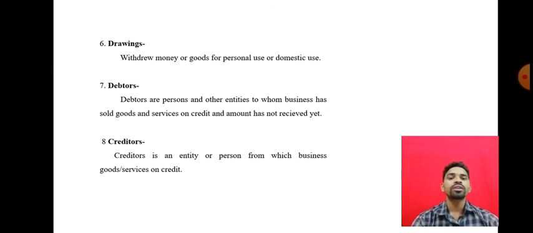X person is there and ABC company is there, and ABC company is purchasing raw material from X person, the supplier, on a credit basis. So X is a creditor for the business because the business has to pay X person. So this is about the creditors.